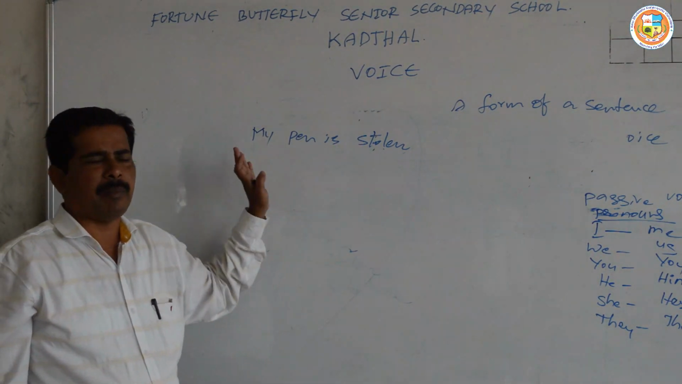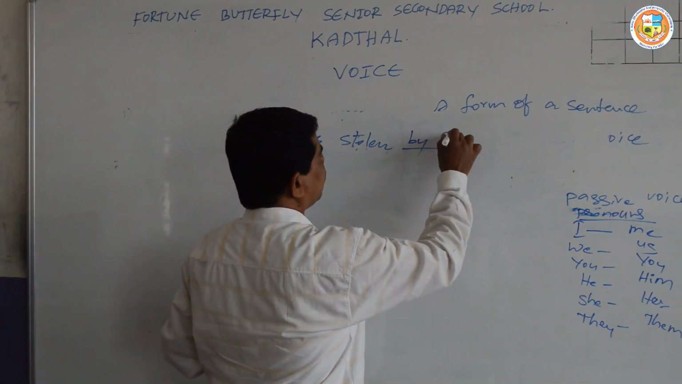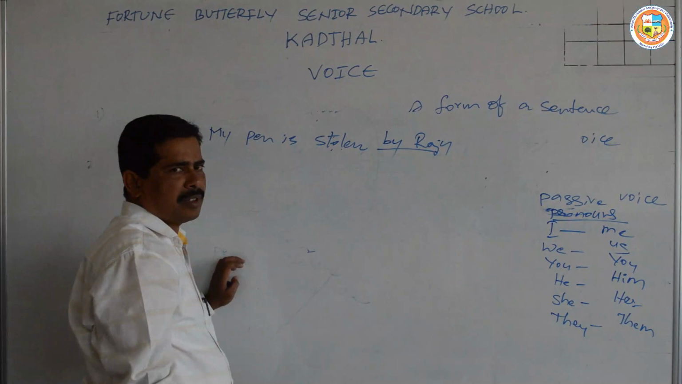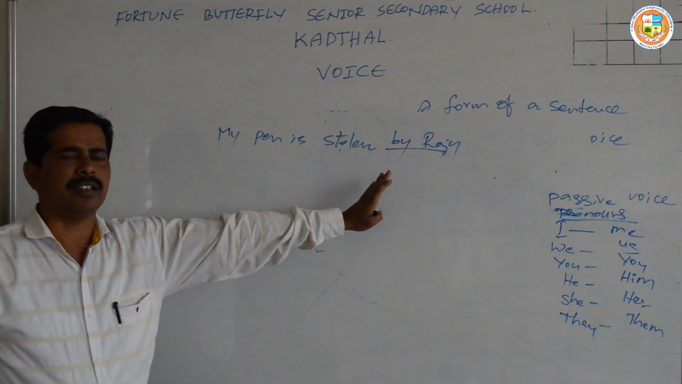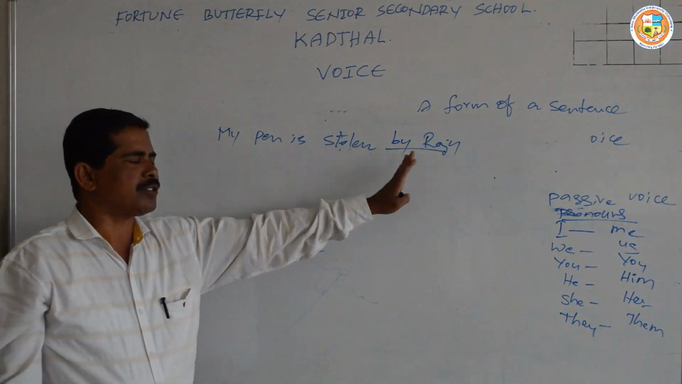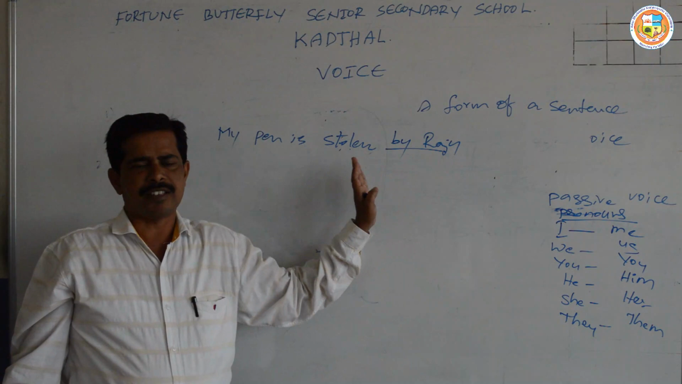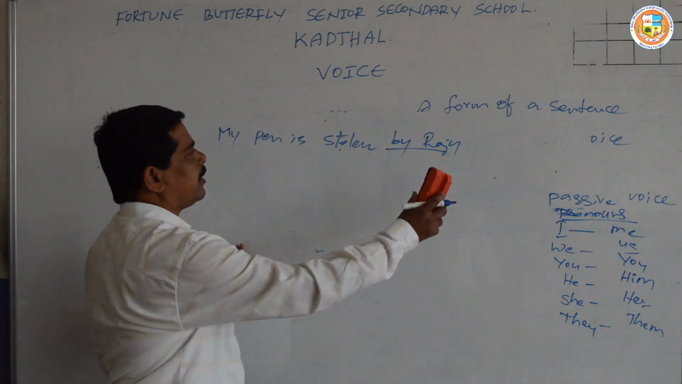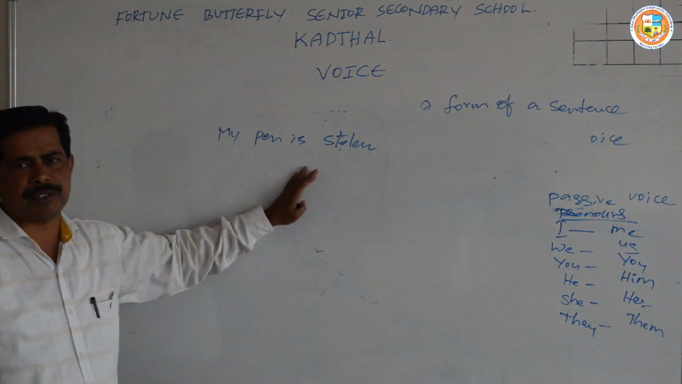If he knows the person, he would say my pen is stolen by Raju, or my pen is stolen by someone, or my pen is stolen by XYZ. So if he knows the person, he would clearly mention the name. Since he doesn't know the person, that's why he simply uses the sentence in passive form.